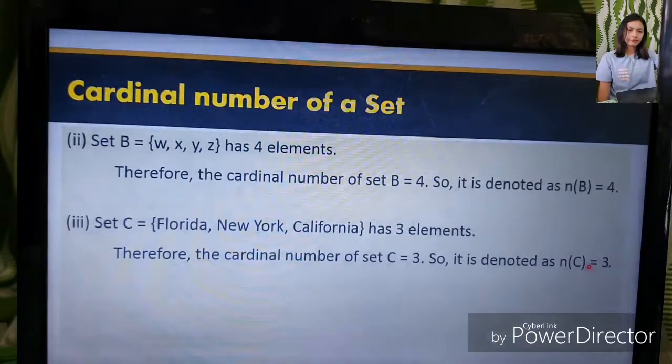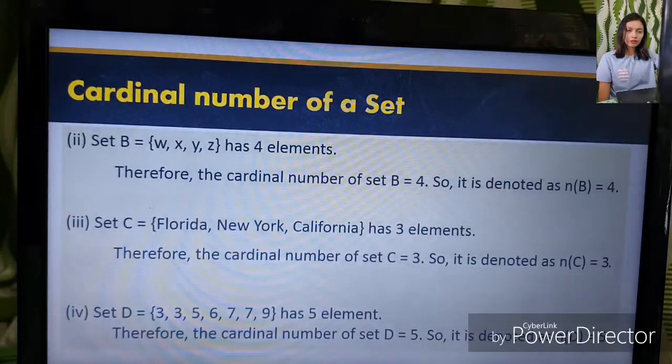Set D. The 3 is repeated and 7. So we're just going to count it as 1. So we have 1, 2, 3, 4, and 5. So it has 5 elements.